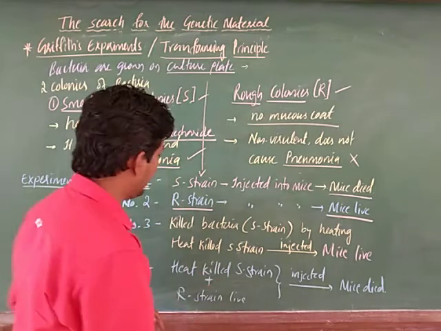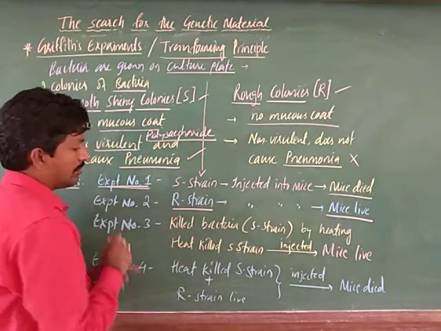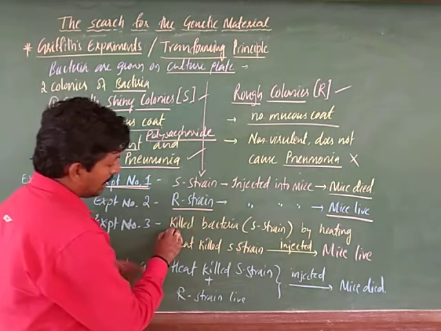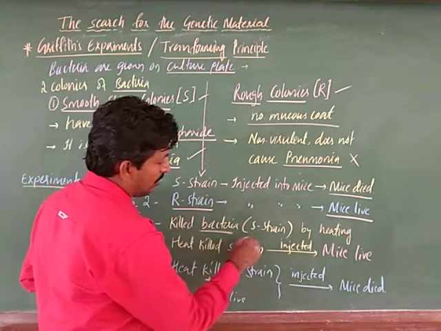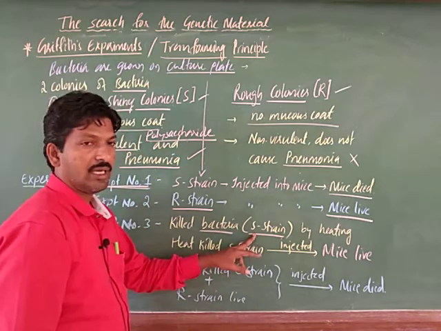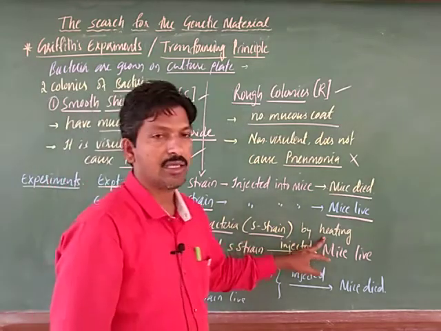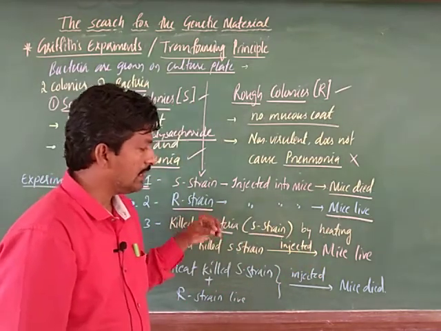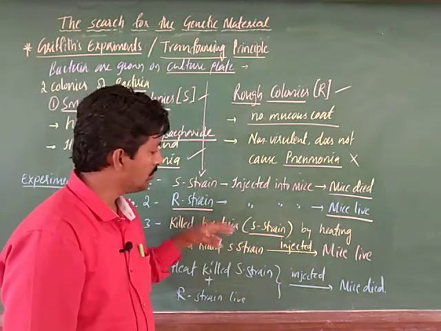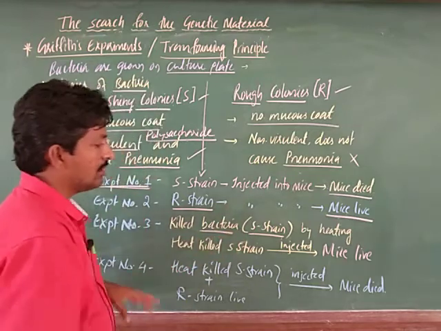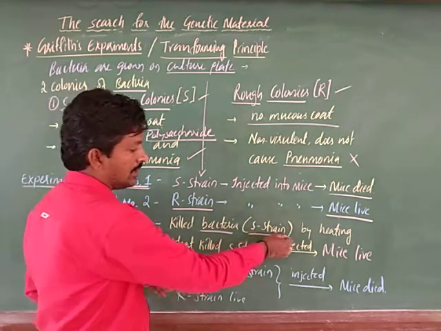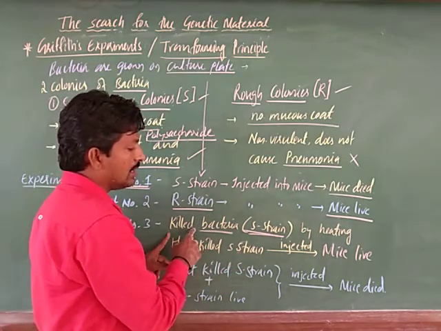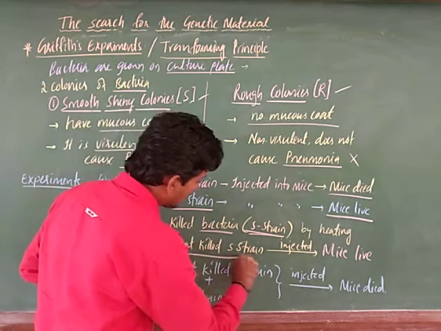He observed that. In one line we are explaining, but he spent much time. Next, in the third experiment, he made some changes. He killed the S strain bacteria by heating. He applied heat, collected the bacteria, and after heating they died. So the remnant is the heat-killed S strain. Understood? Heat-killed S strain.